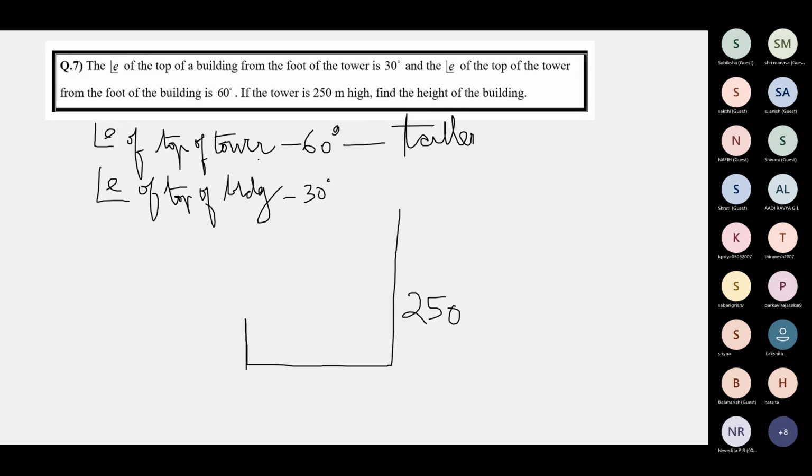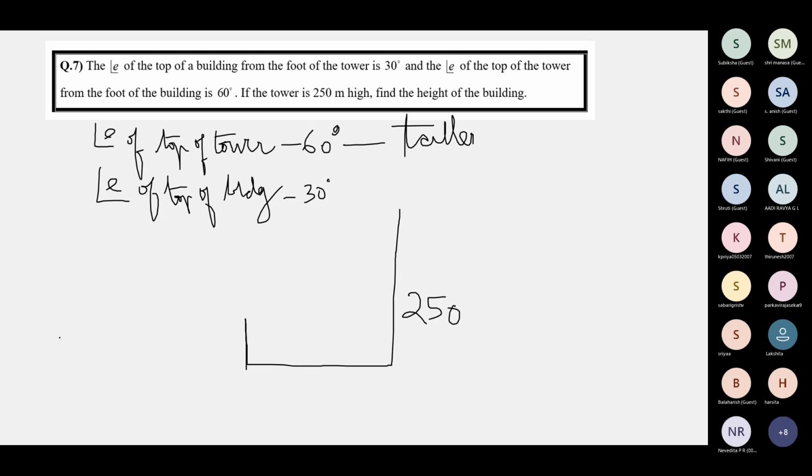See here. From the foot of one, you're looking at the top of the other. There are two structures, tower and building. You stand at the foot of one thing and look at the top of the other thing. From the foot of one structure, you're looking at the top of the other structure.